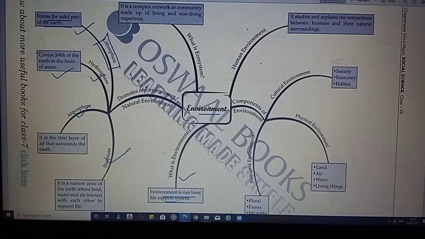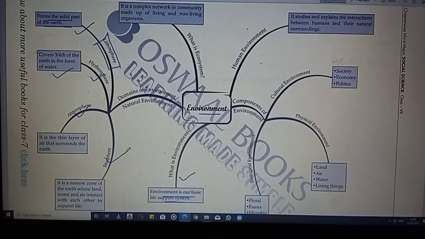So what it is doing, it is supporting life, means we all human beings or the animals, creatures, all these things are existing on this planet earth due to the presence of all the three spheres, the lithosphere, hydrosphere and atmosphere. When all together they are combined, they are known as the biosphere, where life exists. Biosphere or the living world is comprised of plant and animal life. It is the narrow zone of the earth where land, water and air interact with each other to support life. So life is being supported here, and that's why the living organisms are surviving here.